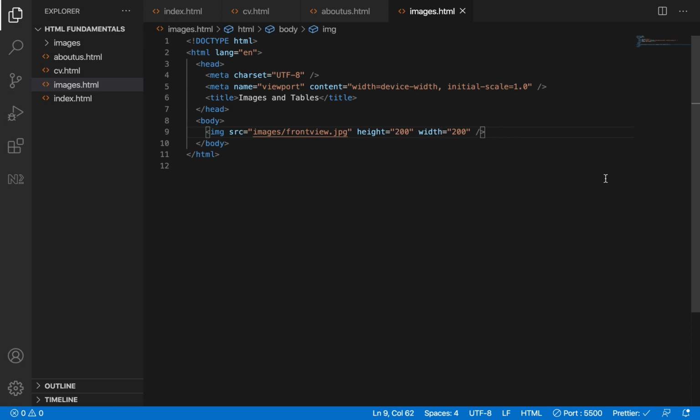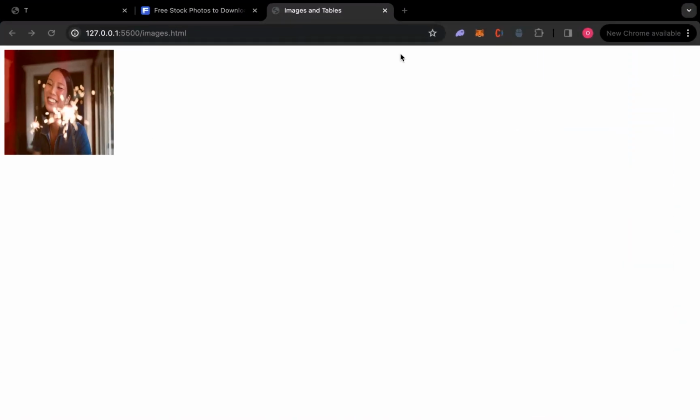Now, if we make a mistake and we don't put this images slash, we just put the name here, the image will not show. If we make a mistake in putting the right location of the image, the right URL, the right source of the image, it won't show. Let's see it now. It's not showing. You see what it's showing? This is what it's showing.